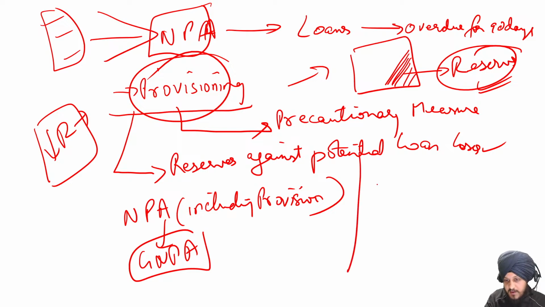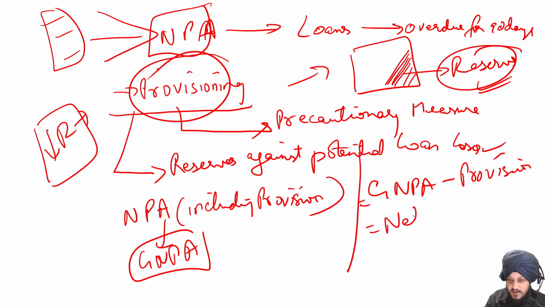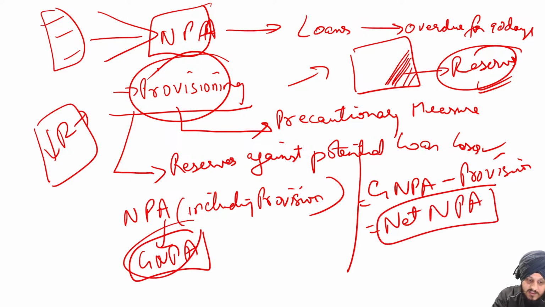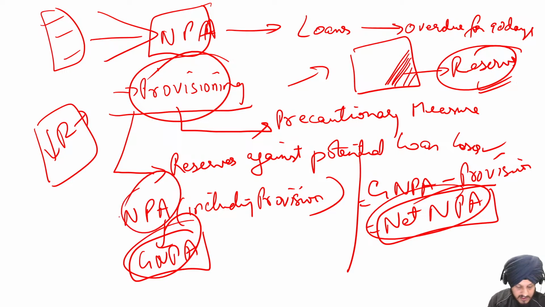But when we exclude the provisioning numbers from the NPA, then this is nothing but the net NPA. So this is the difference between gross NPA and net NPA. Gross NPA reflects the total value of loans that are classified as non-performing, and it reflects the total amount of risky assets of the bank.